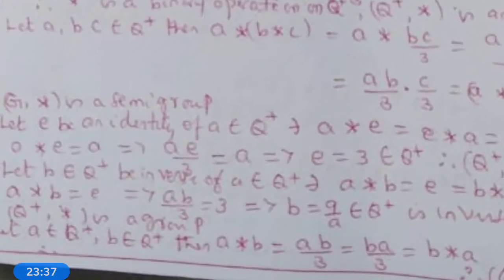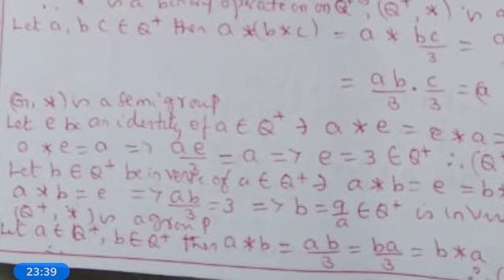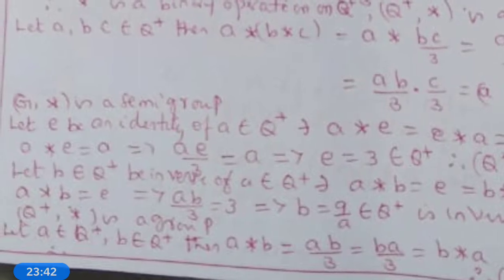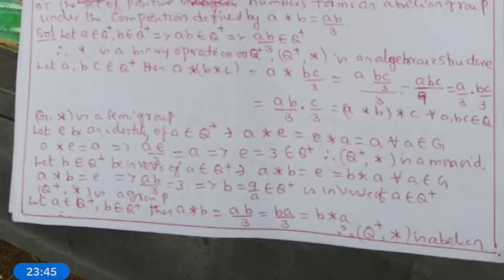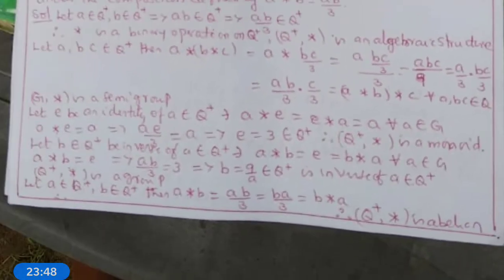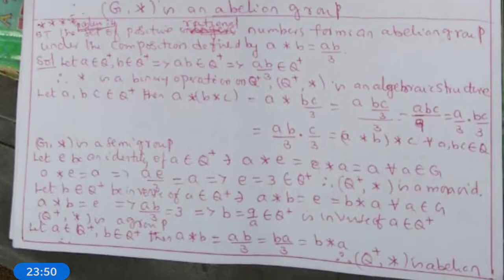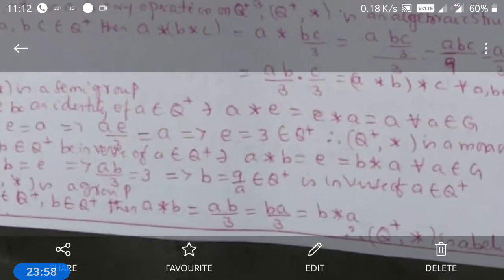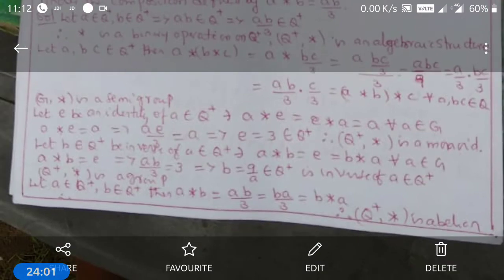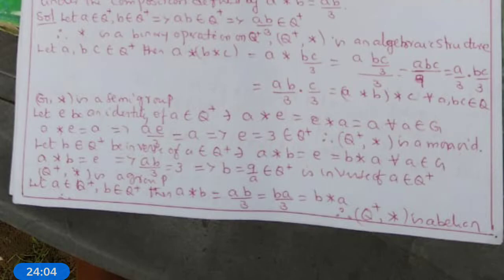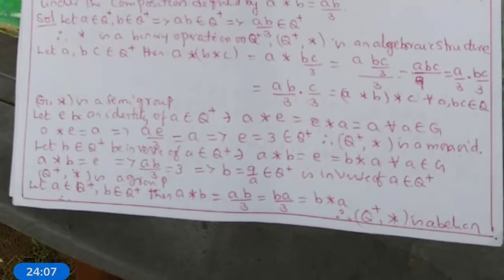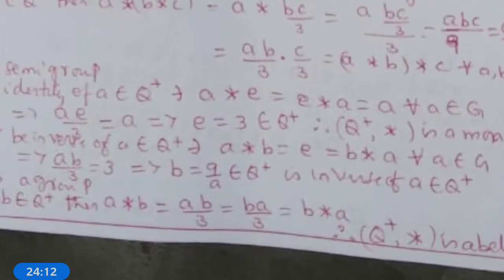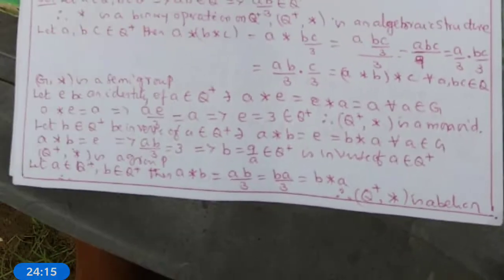Now we want to identify the identity in Q plus. Let e belong to Q plus be the identity such that a star e is equal to e star a is equal to a for all a belongs to Q plus. What is a star e? ae by 3 is equal to a. ae by 3 equals a implies e is equal to 3. This implies 3 belongs to Q plus because it is a positive number. Therefore, the identity in Q plus is 3. Therefore, Q plus comma star is a monoid.